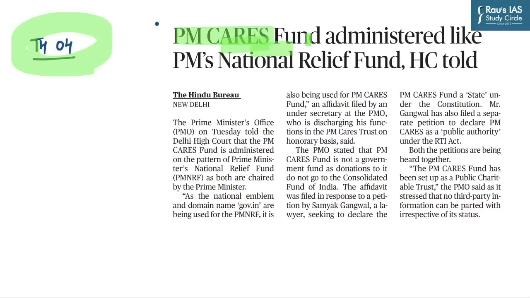are created by government or by the constitution, like Consolidated Fund of India, Contingency Fund of India and Public Account of India, are an important and recurring theme in the UPSC Prelims exam. So we must be aware of the key facts associated with PM CARES Fund. This is the thought process behind this particular theme which we have picked up for framing the practice MCQ.